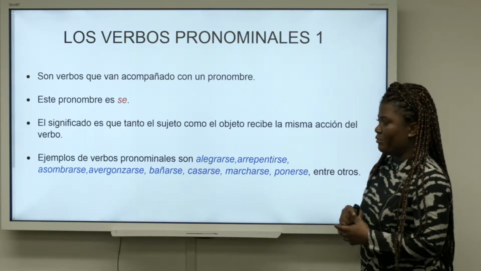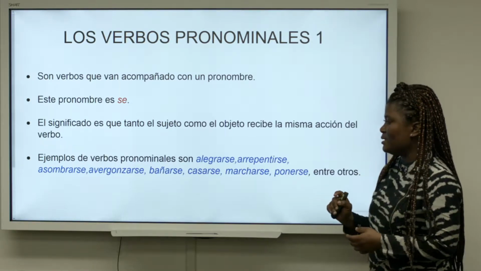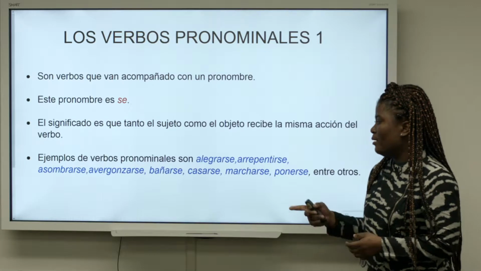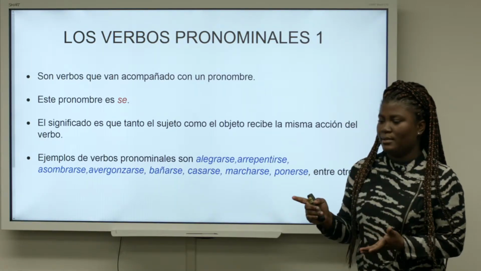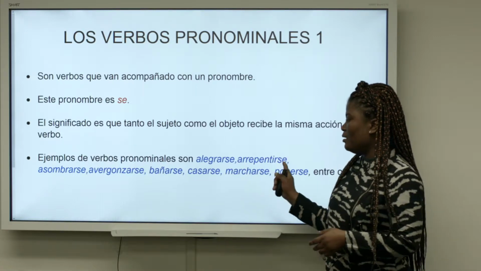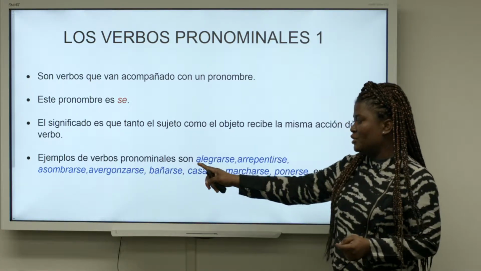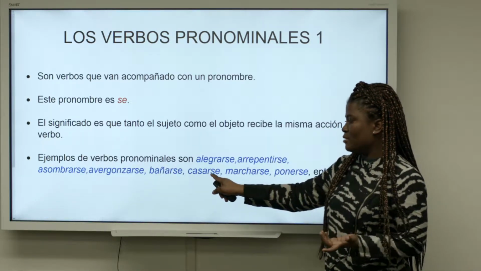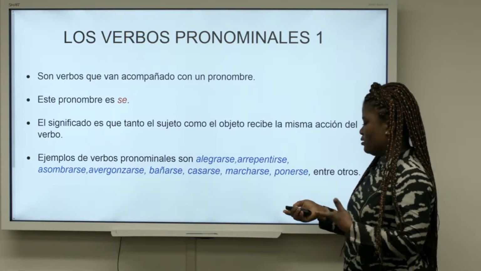Examples of pronominal verbs are alegrarse, arrepentirse, asombrarse, avergonzarse, bañarse, casarse, marcharse, ponerse, and others. So we have to be happy, to repent, to be amazed, to be ashamed, to take your bath, to get married, to walk away, and to wear something or to put something.